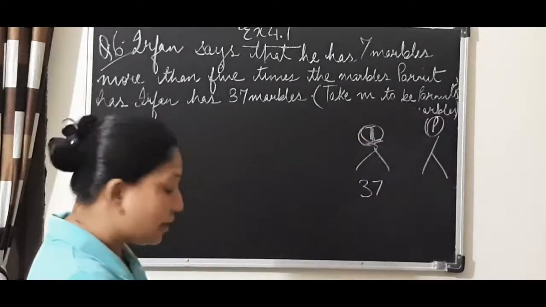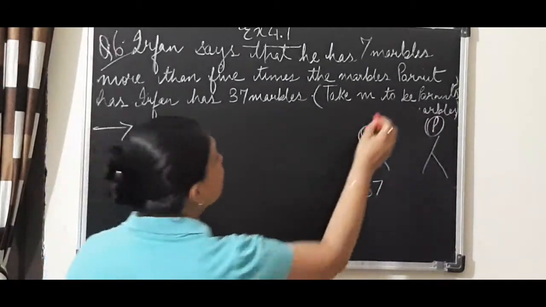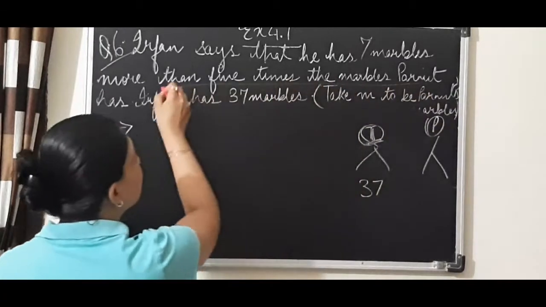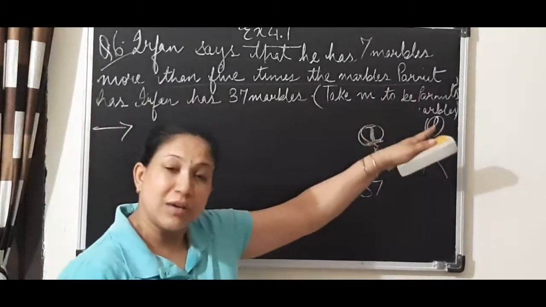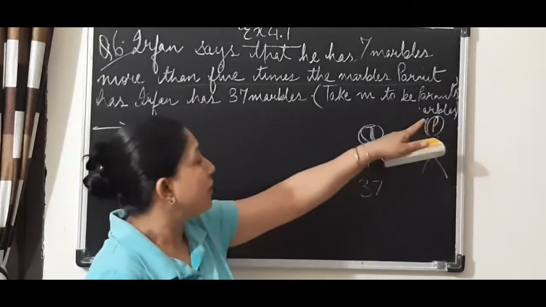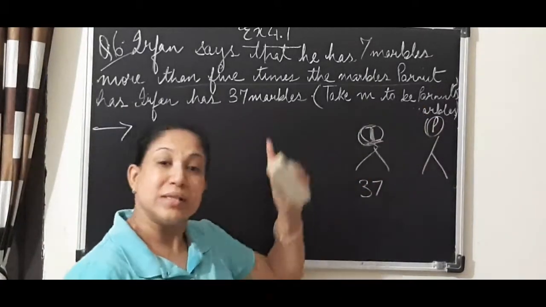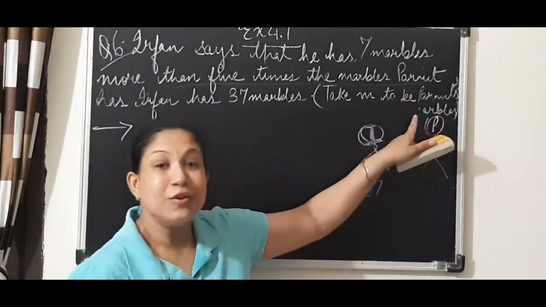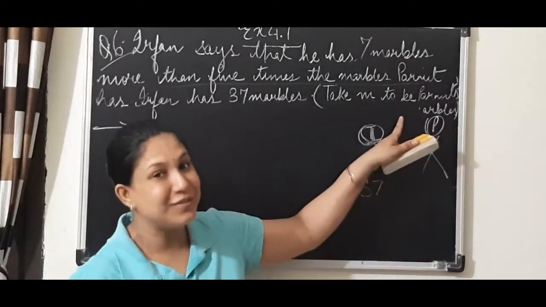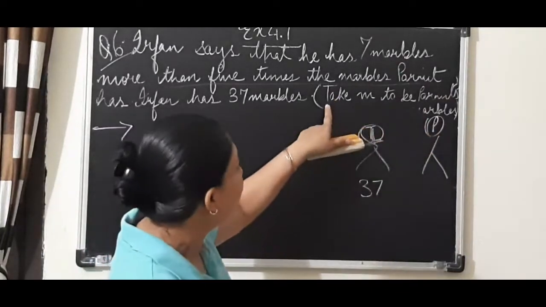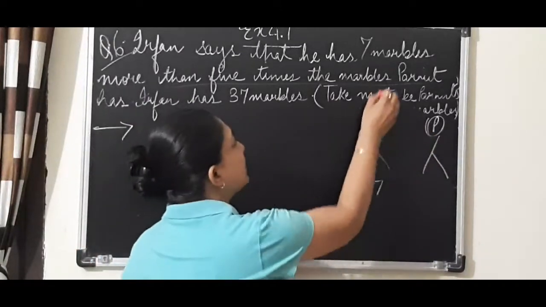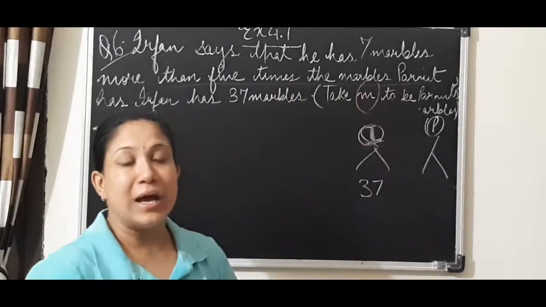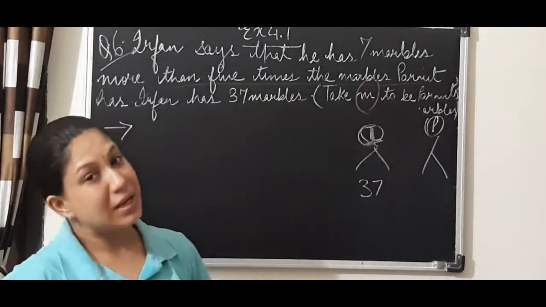Like yesterday, I told you that you will move from the right hand side. In the book it is given that you take Parmeet's marbles as m, so our journey of solving this question will start from: let Parmeet's marbles be m.